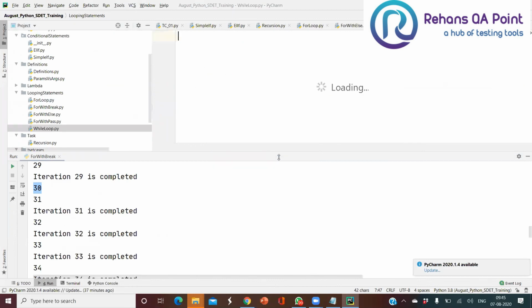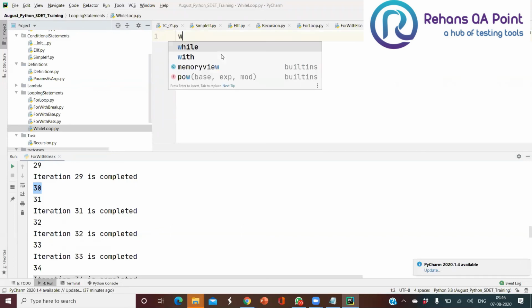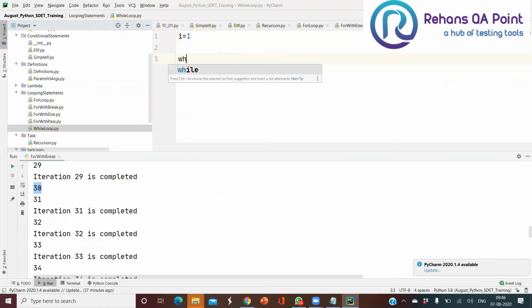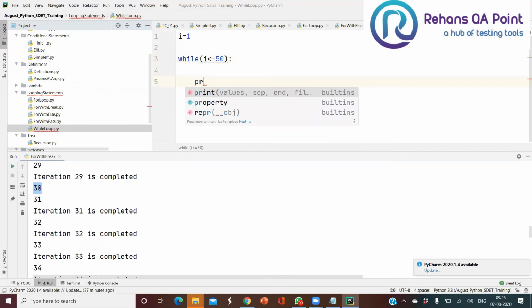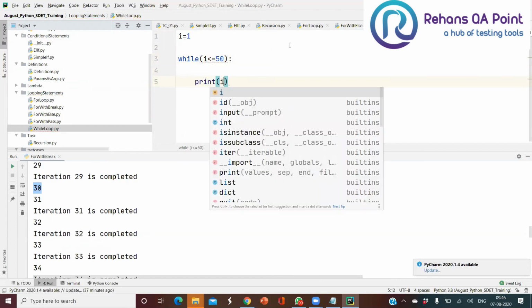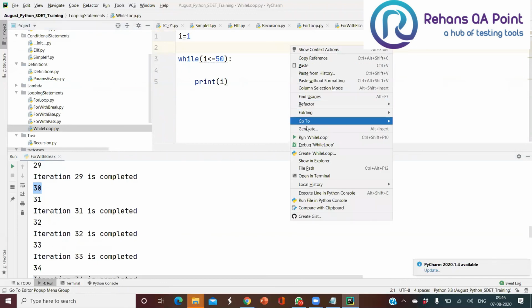So, while loop. Now here I'm going to initialize a variable called i equal to 1. I'm going to keep running while i is less than or equal to 50. Now see here, print of i. Now if I go and run this one, right?